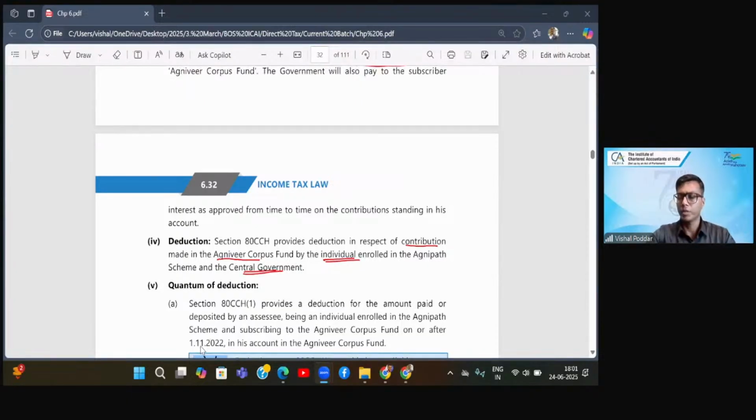However, the other interpretation, which is commonly used, we are going by in many places, where we consider that the 10% criteria is not applicable. So that day also we gave both the viewpoints. So for exam purposes, you can solve it without taking the 10% limitation for 80 CCD 1B.